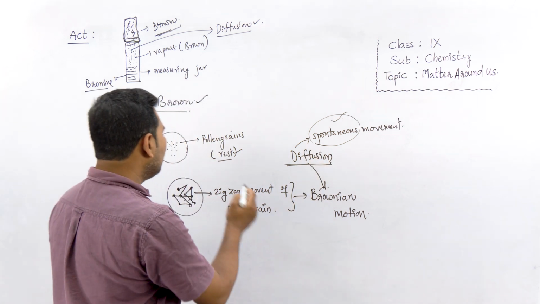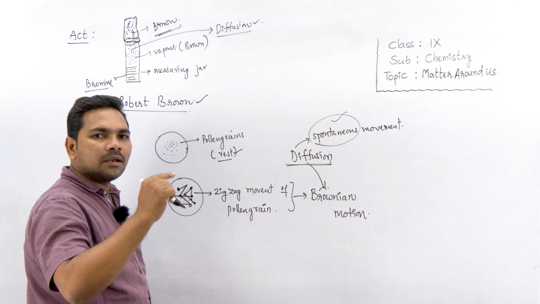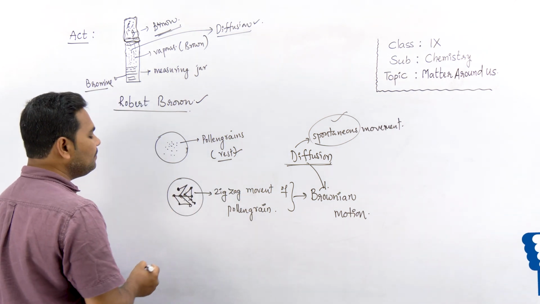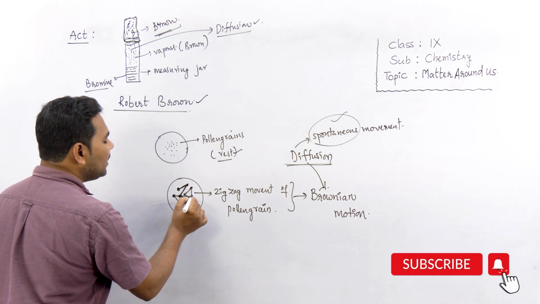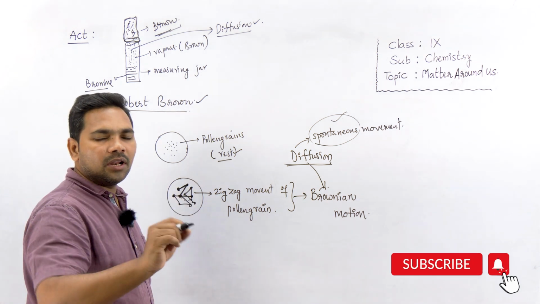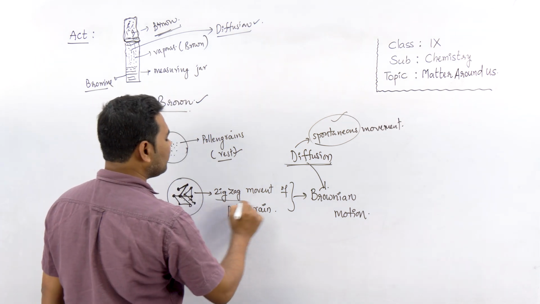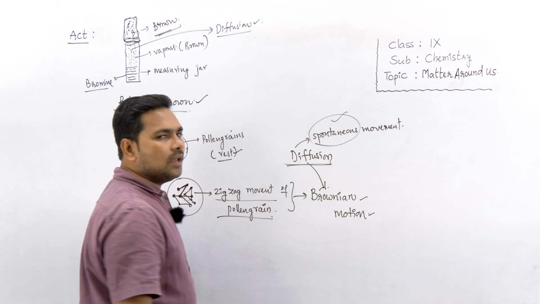And when that water drop is added to a watch glass containing pollen grains, the moving water molecules hit the pollen grains in their way, so the pollen grains are continuously being hit by various water molecules, and the pollen grains move in a zigzag fashion. That zigzag movement of pollen grains is generally termed Brownian motion.